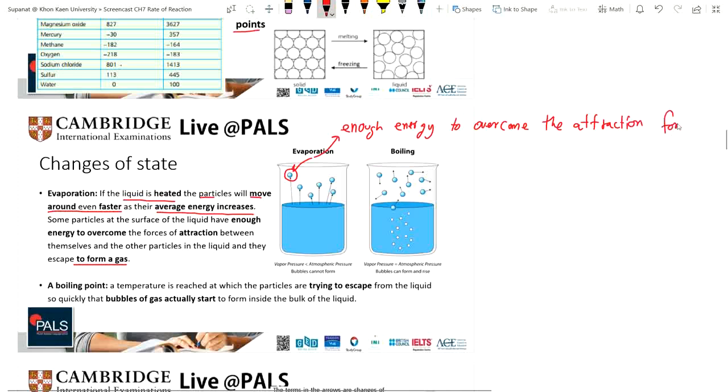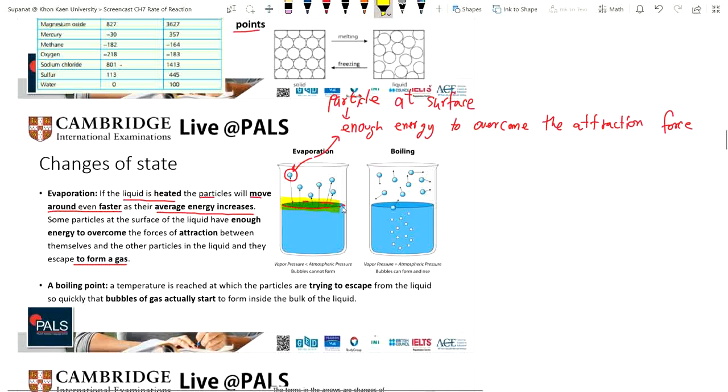The attraction force. This is the particle at the surface, that means at the top here, around this region.